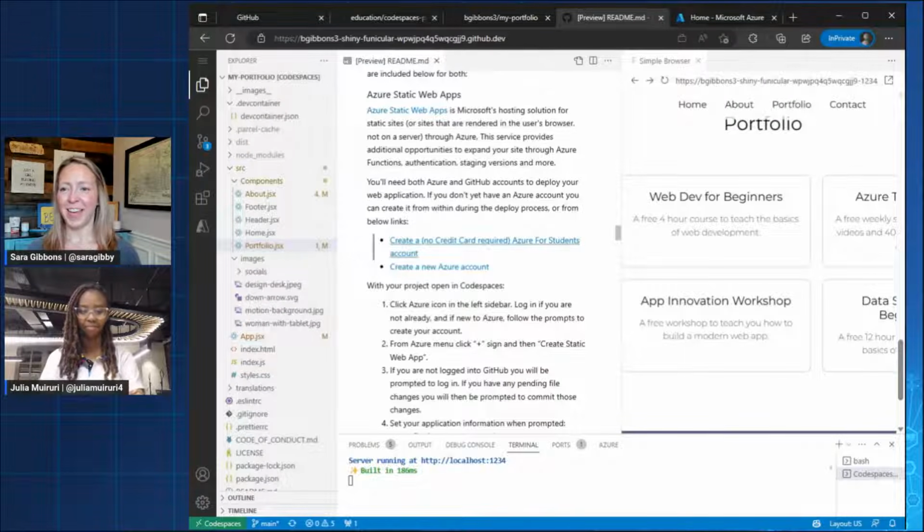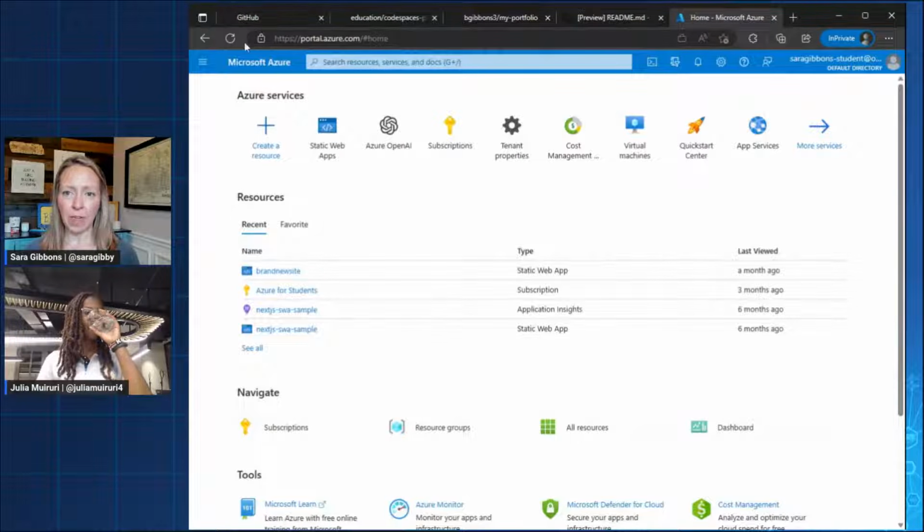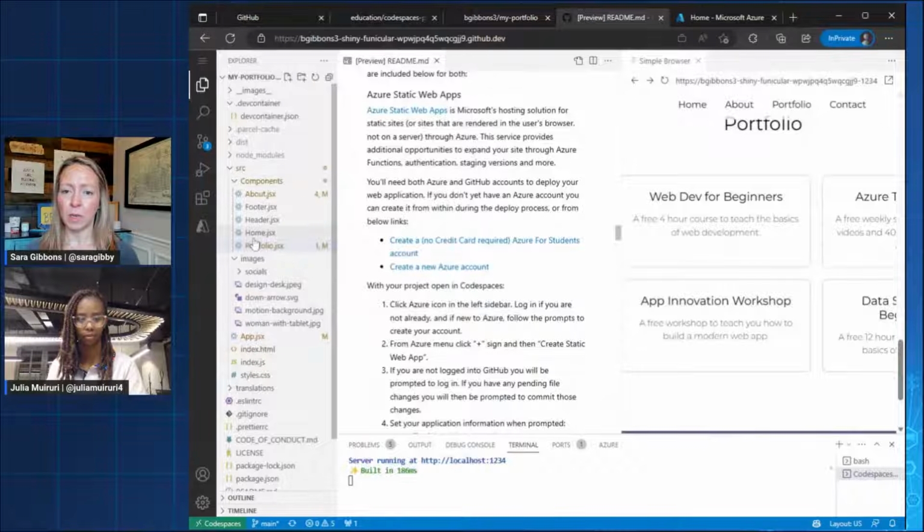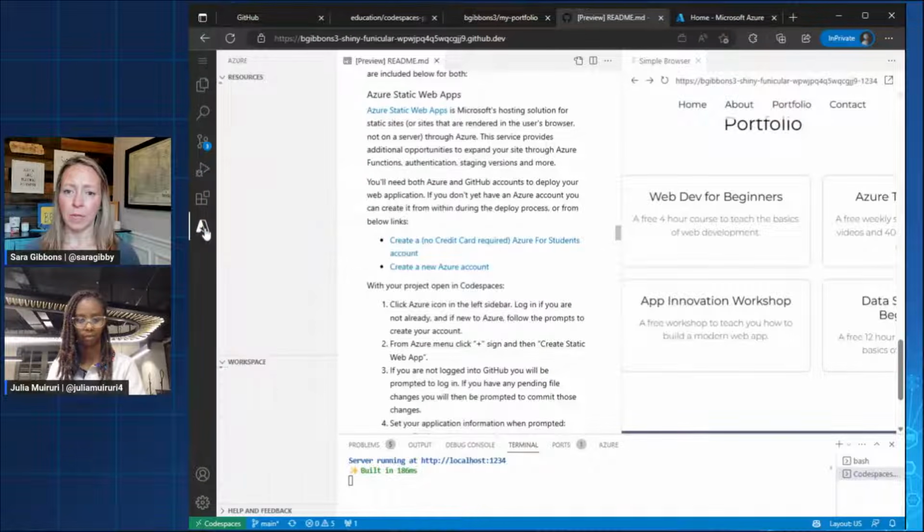Cool. So all I've done so far is I have a tab open here to the Azure portal. Not that you have to do that. I just did that because it's going to do some authentication. I'm going to go back into my code space and click on Azure. It just loaded this extension for me.